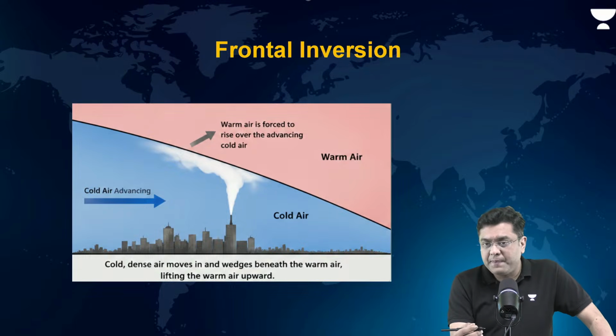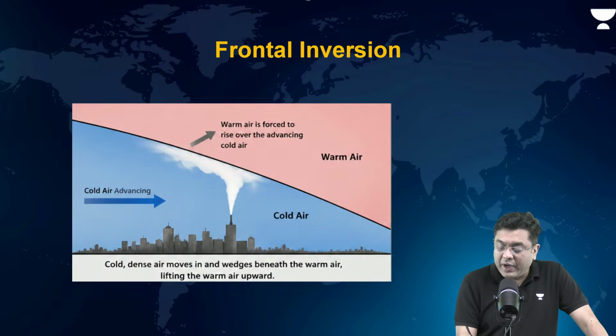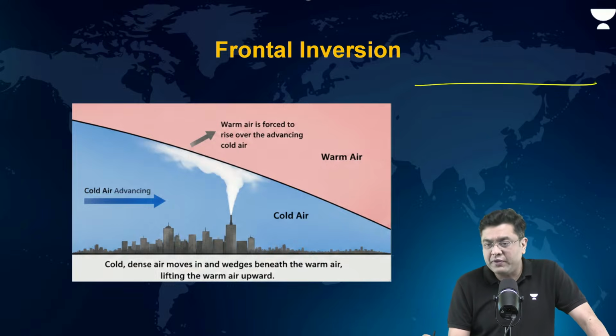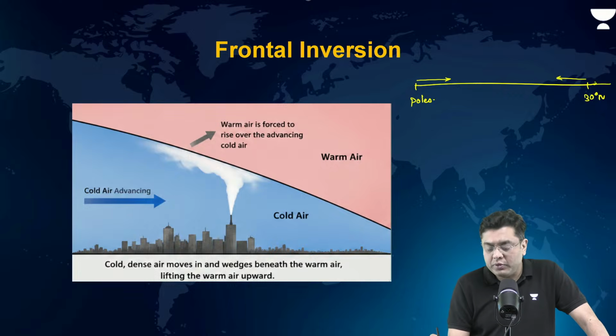What is a front? If you consider the planet, let's suppose here you have the region of the poles, and here, let's suppose, you have the region of 30° north. Now, cold polar air will come here, and warm tropical air will go to the region of the poles.